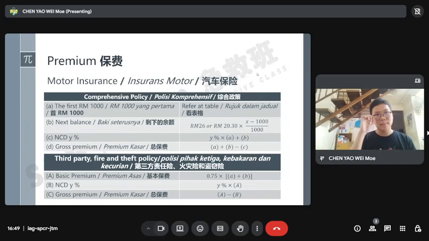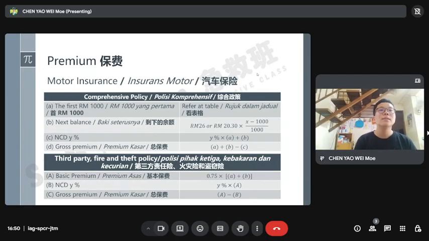That one is your basic premium. And NCD is no claim discount. If in this one year you didn't make a claim with the company, the company will give you the no claim discount for that year. The NCD is already told to you, but it can change, either 25, 30, 45, we don't know.